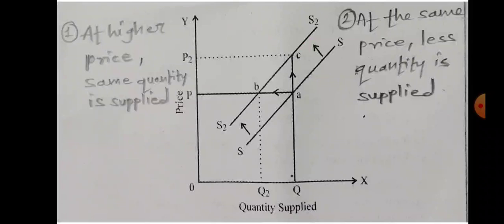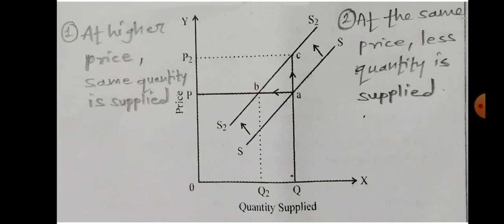Let us see a decrease in supply with the help of a diagram. On the y-axis we measure price, and on the x-axis we measure quantity supplied. SS stands for the original supply curve, and the new supply curve is shown by S2. The new supply curve shifts to the left hand side here.